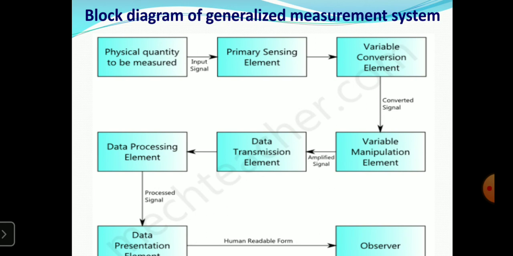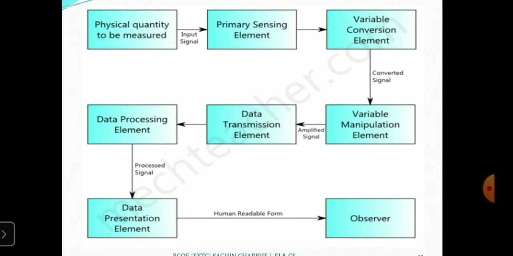Again, I use another block. I simplify this: the physical quantity to be measured goes to the primary sensing element, variable conversion element, then variable manipulation element, data transmission element, data processing element, data presentation element, and observer.